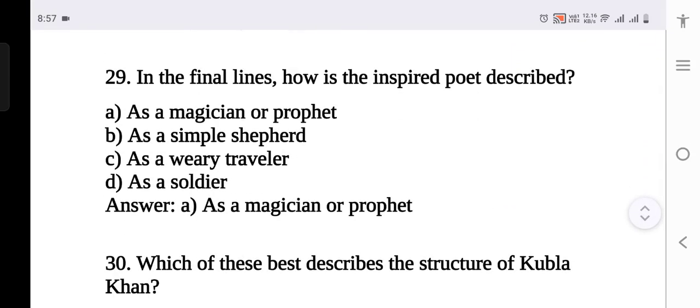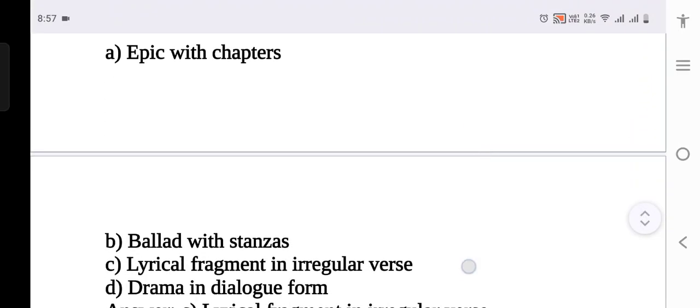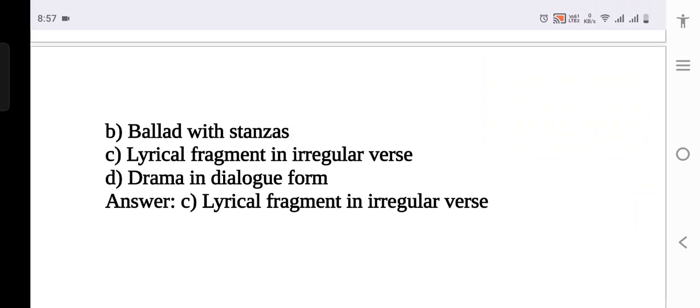In the final line, how is the inspired poet described? The inspired poet is described as a magician or prophet. Which best describes the structure of Kubla Khan? Epic with chapters, ballad with chapters? It is definitely lyrical fragments in irregular verses.